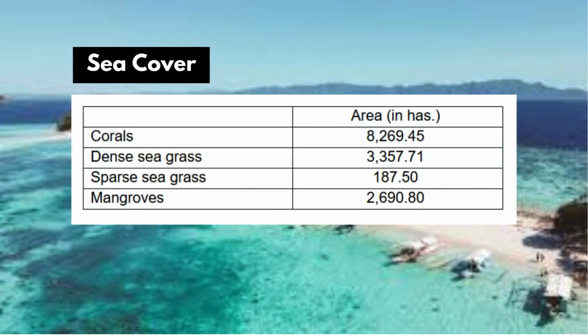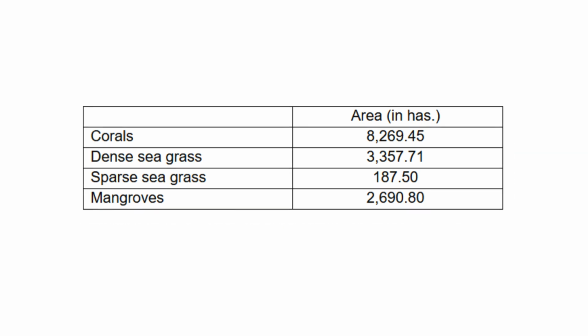Sea cover. Corals make up the greatest portion of the sea's cover, covering 8,269.45 hectares or 57% of the total sea cover.